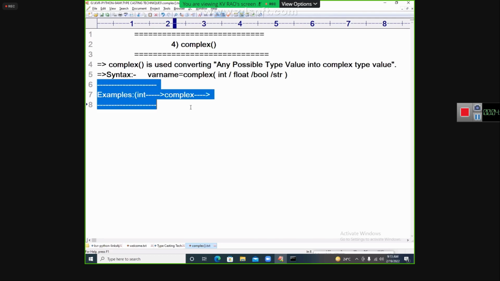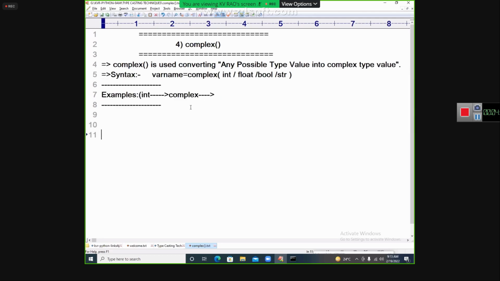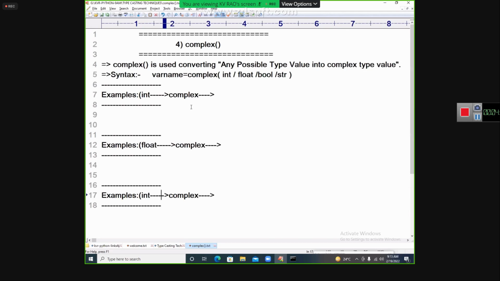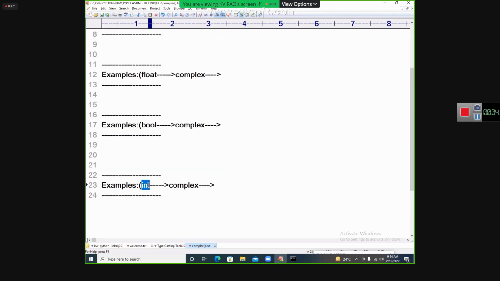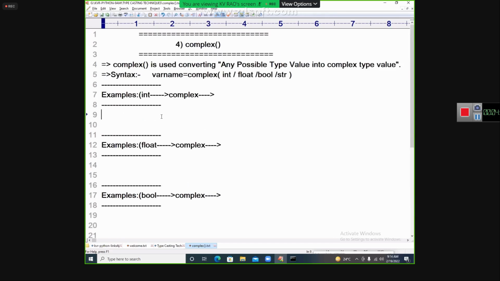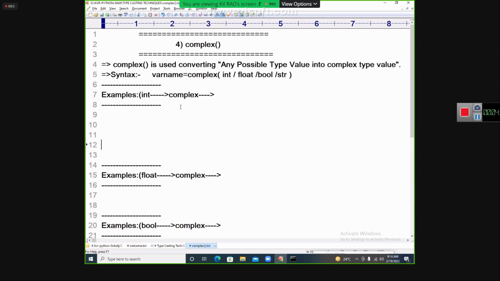Next I will go for float. Next we are going to see bool. Next we will see the other kind of values, like str values. So let us go to the topic called int to complex.